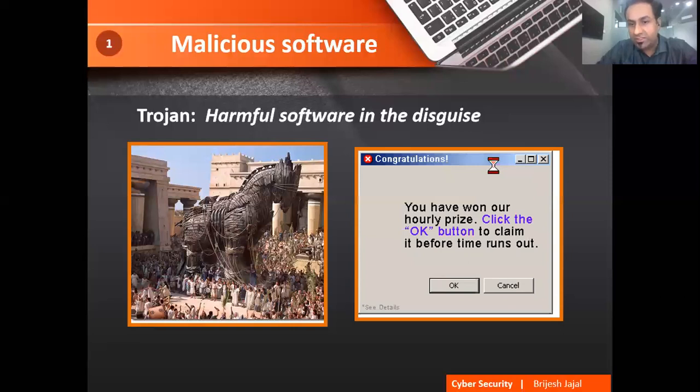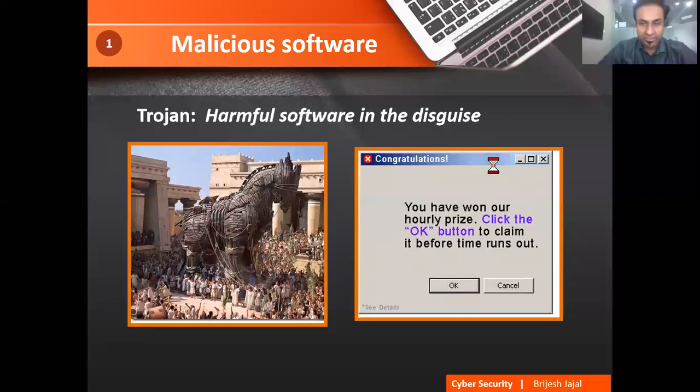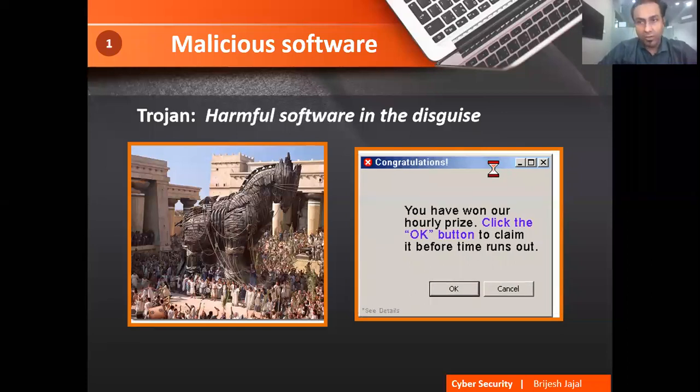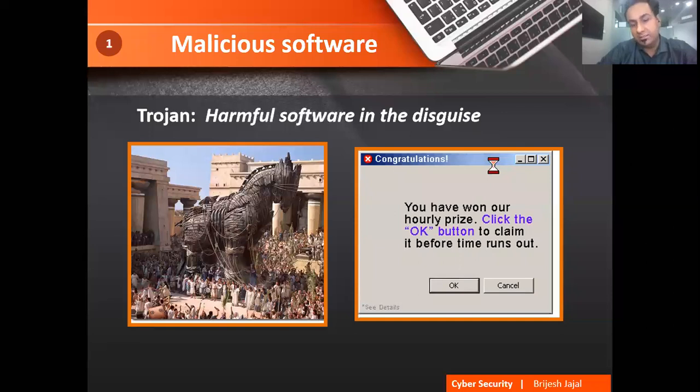Usually all of you must have experienced this type of sticker, right? It says congratulations, you have won something. When you click on it, all of you know what happens. So it's better to avoid such malicious software to protect ourselves.